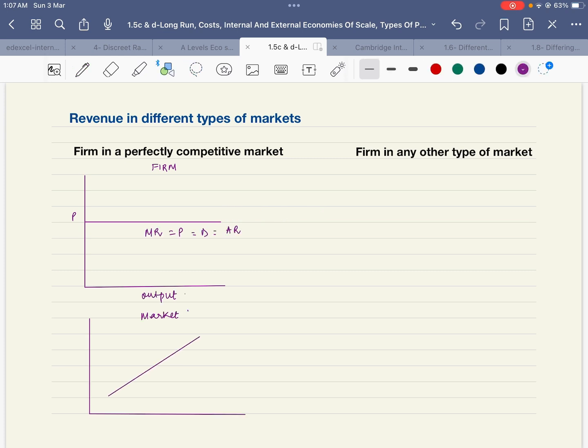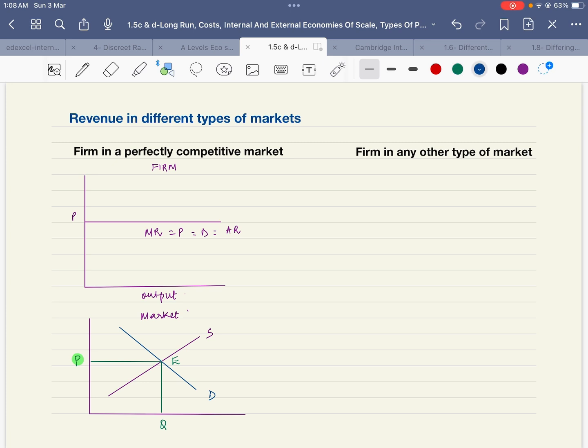If we talk about the market, this is the supply and this is the demand. This is the equilibrium point and this is the quantity that the firms in this perfectly competitive market need to be producing, and they will be providing goods at this price. This will be the equilibrium price, and this is the point where allocative efficiency will be achieved in these markets and profit maximization will take place.